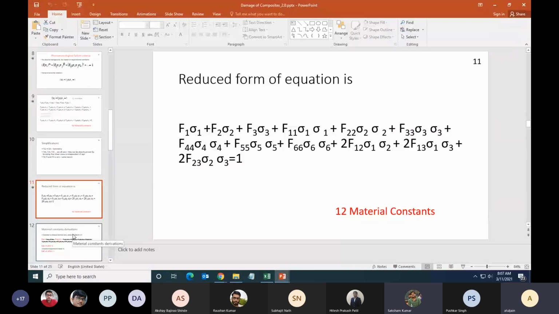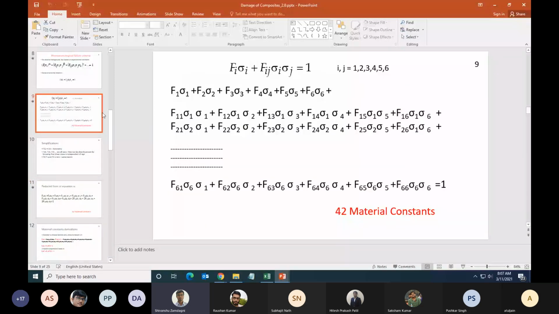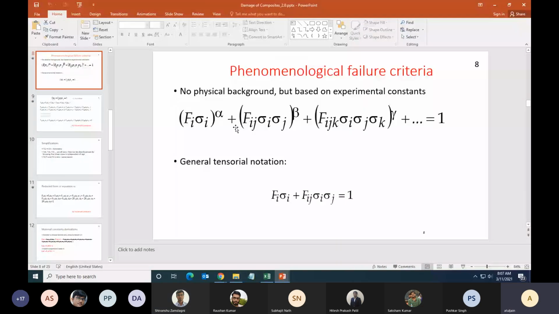Okay. Anything else? Sir, what exactly is the difference between F1 and F11, F2 and F22? Because they should be the same, right? No. According to our failure criteria, F1 into sigma 1 is multiplied, and F11 into sigma 1 sigma j is multiplied, equal to some dimensionless quantity 1. So F1 is 1 by stress, Fij is 1 by stress squared, assuming alpha is 1, beta is 1.